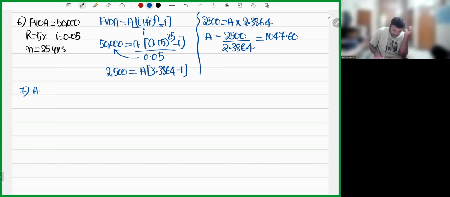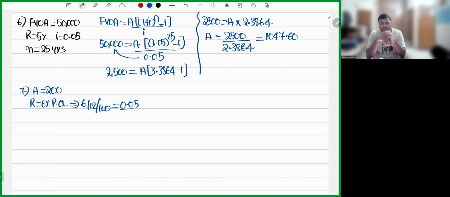A is equal to 200. R is equal to 6% per annum, compounded monthly. So I'll take 6 by 12 whole divided by 100. 6 by 12 is 0.5, whole divided by 100 is 0.05.